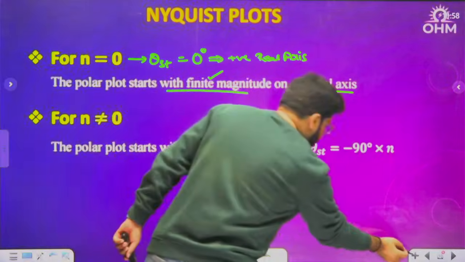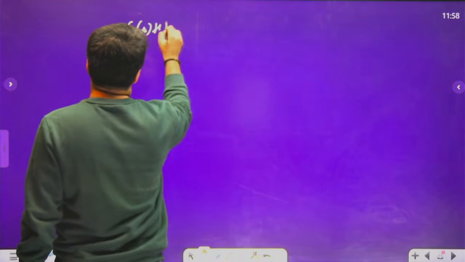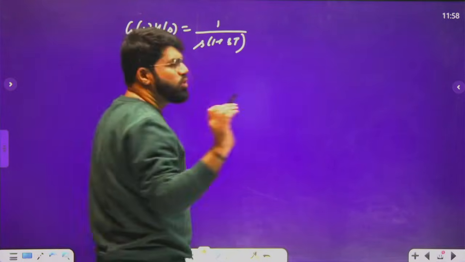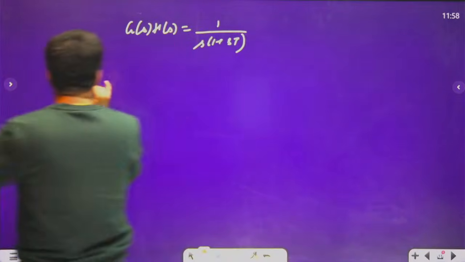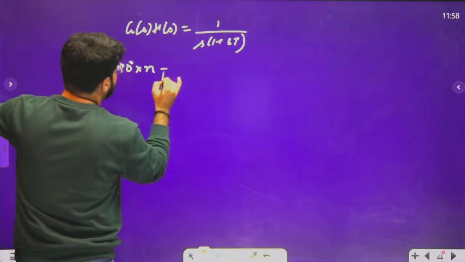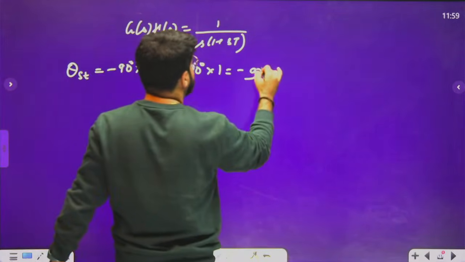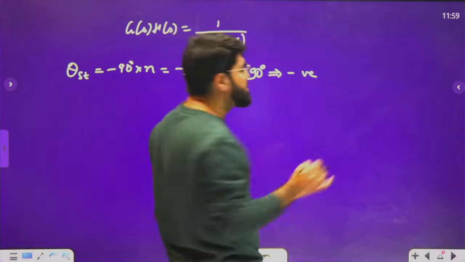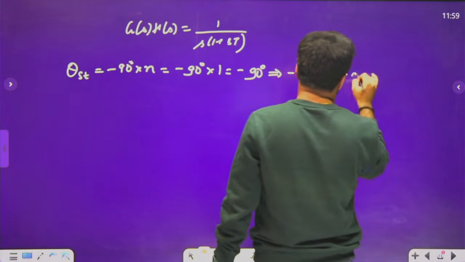But yeah, let me go back to the previous example. What was the previous question? The previous question that was given to you: if you are only interested in a quick sketch, 1 upon s, 1 plus st, there is no need to convert to the frequency domain, no need to calculate any phase or magnitude. Just write down the starting and diving angle. Starting angle is minus 90 degree into n. What is n? Number of poles at origin, which is 1. The starting angle is minus 90 degrees. Minus 90 means negative y-axis.